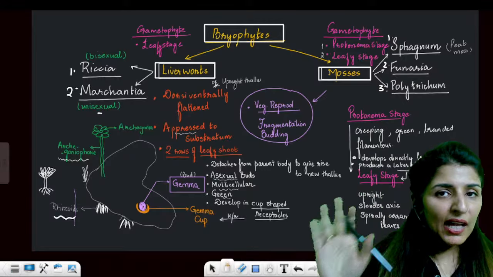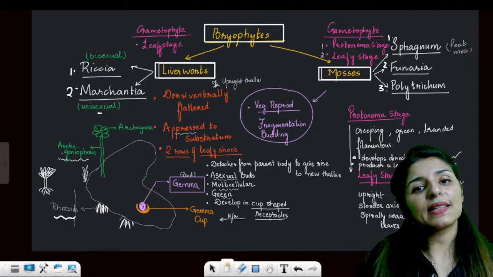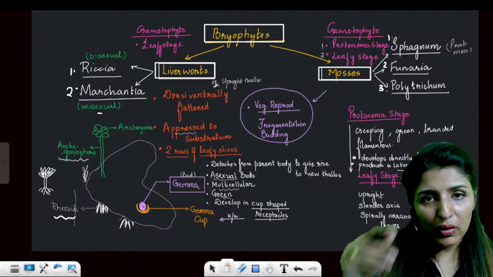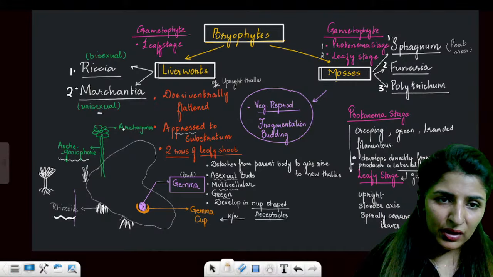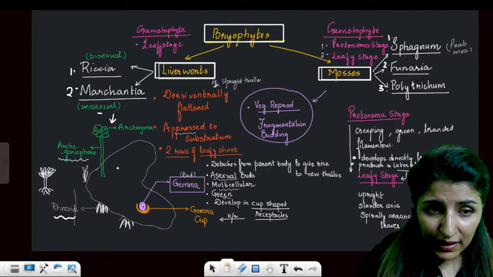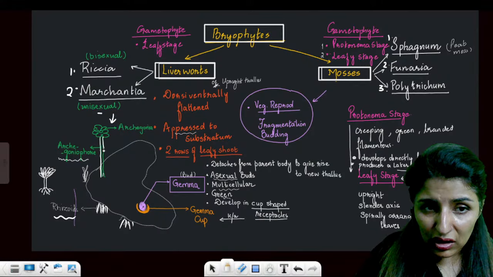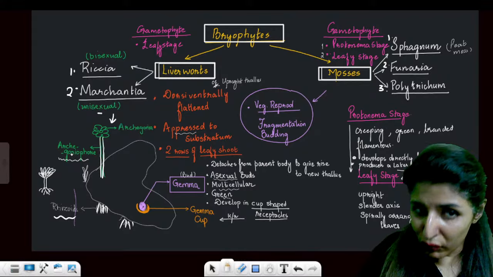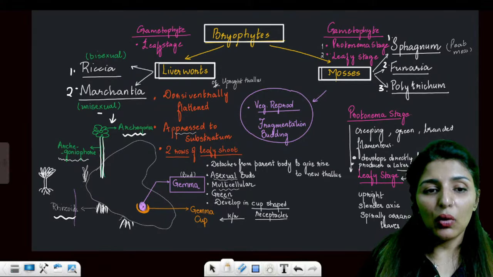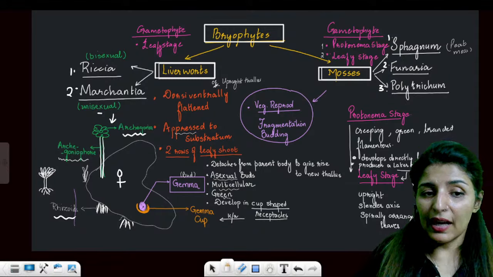So, in Marchantia male and female thallus will be separate, while Riccia is bisexual. So, male and female thallus will be similar. Okay, so on the same body it will have both the sex organs. Now if I talk about Marchantia, it will have this stem-like structure known as archegoniophore which will bear archegonia. Okay, so this is a female thallus.